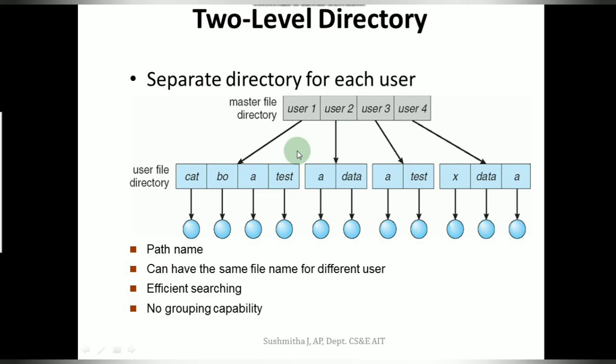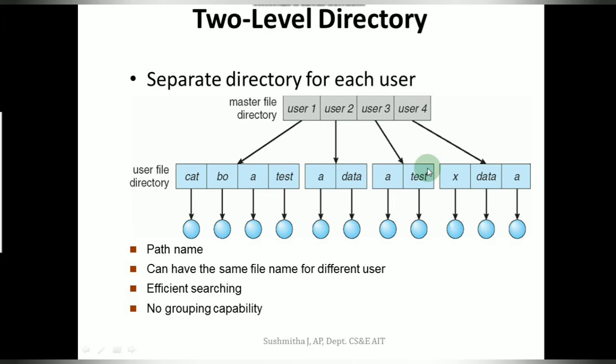So the advantages, as I discussed, are that it is efficient in searching and the issues of naming and grouping that we had were resolved. Now because the users are isolated from one another, if a user wishes to share or cooperate, that may not be possible in this particular structure. It does not allow sharing of the data.